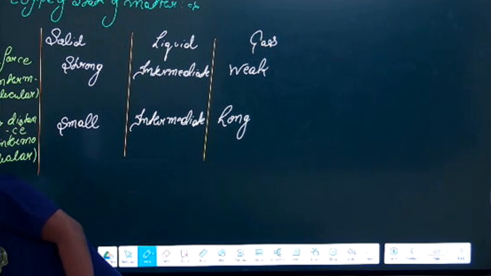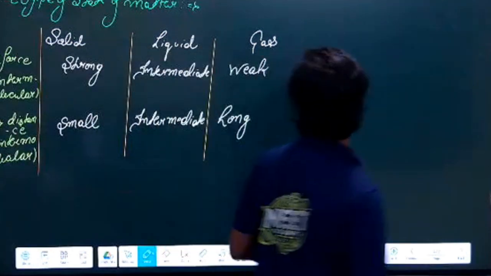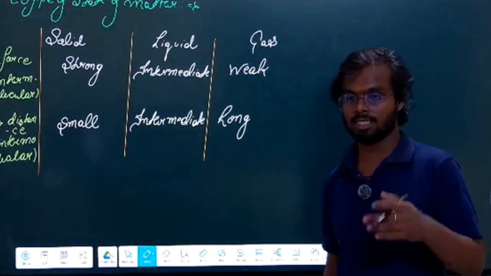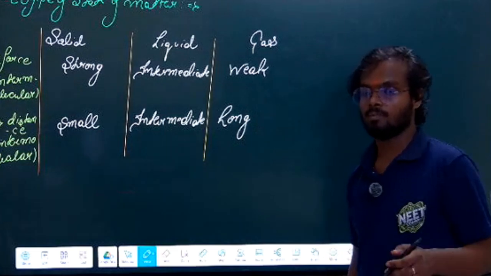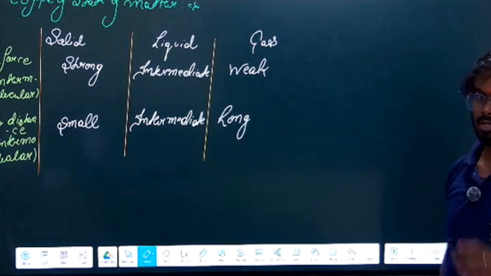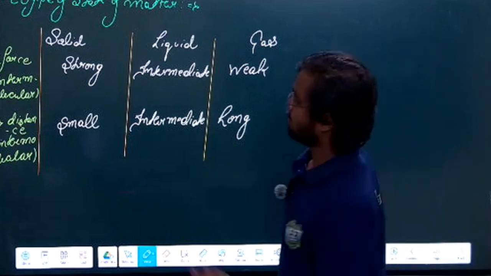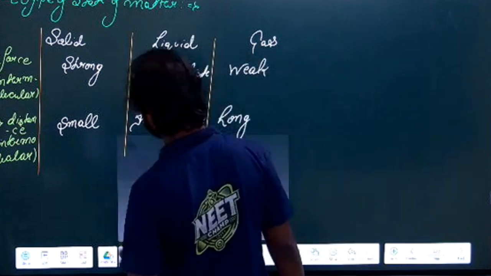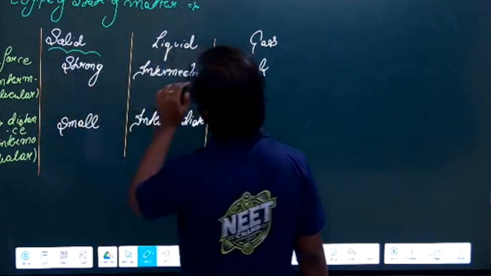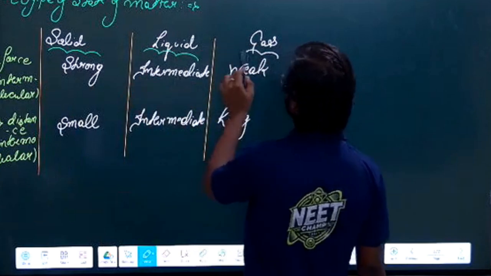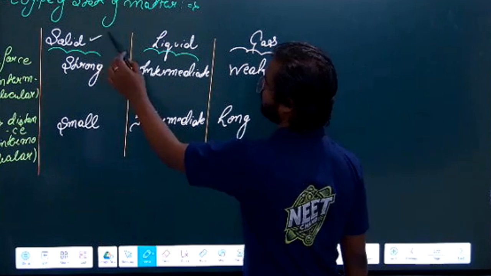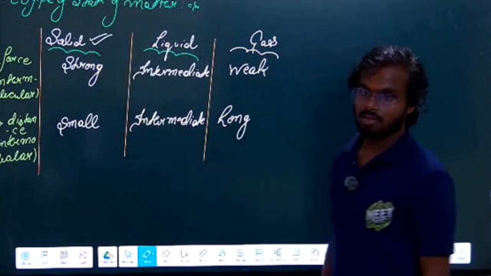If anyone has a doubt, I don't think you have a doubt regarding this, but this is a classification we should know. There are two further states also, plasma and another state, but they are not important from the exam point of view. You just have to remember that these three states are present, and we have to study them in this chapter. We have to focus on the solid state. This is our major point of consideration.